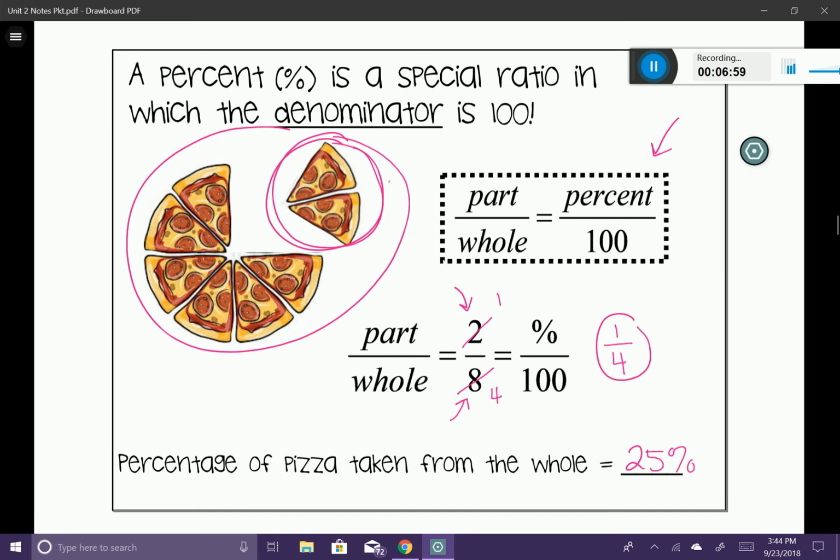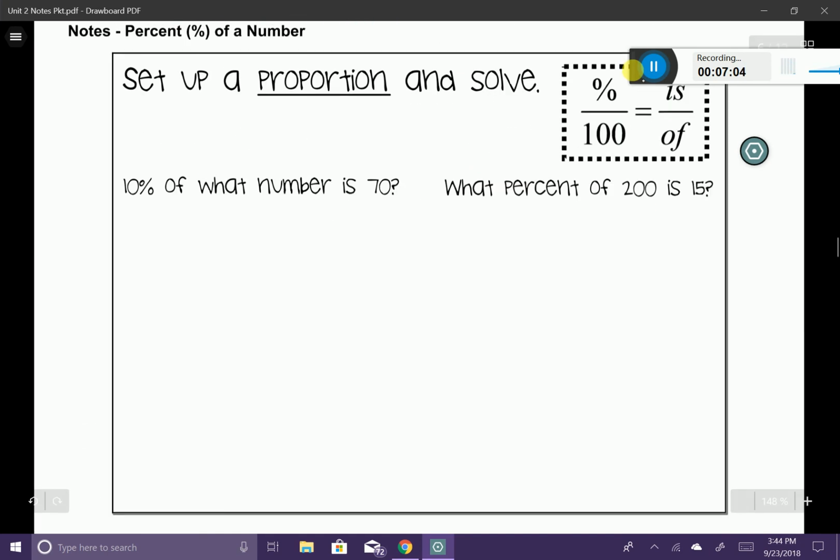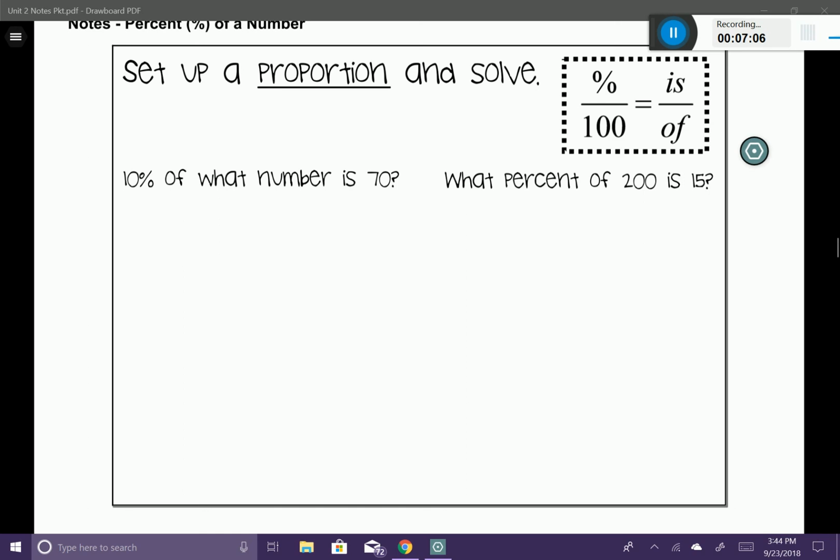So let's go ahead and use this concept of part and whole and apply it to these next couple of problems. I want you to take a look at this proportion up in the right-hand corner. It says percent over 100 is equal to is over of. Is represents the word part, and of represents the word whole. So part over the whole. I'm going to put a little note there for you. This is the part, and this is the whole. Now let's set up a proportion and solve these problems. Let me show you how this works.